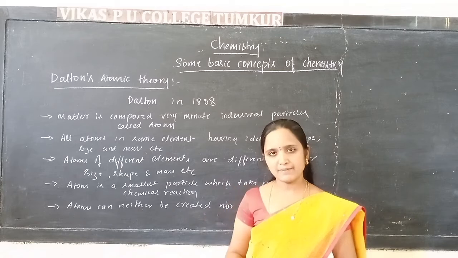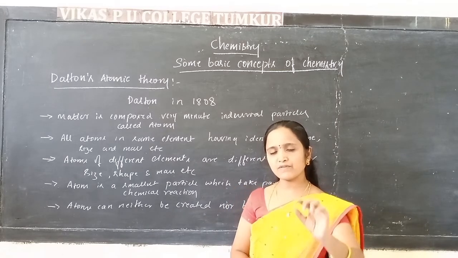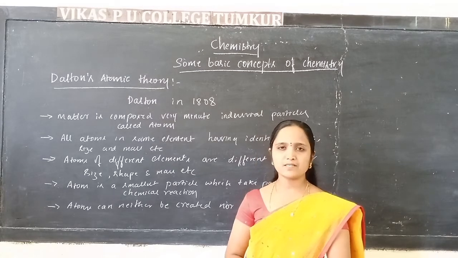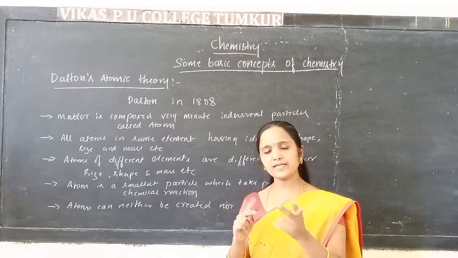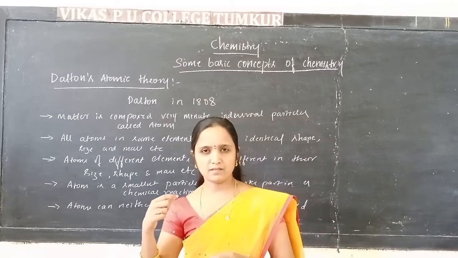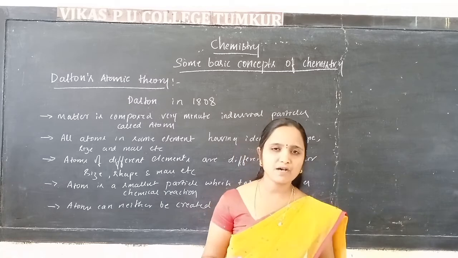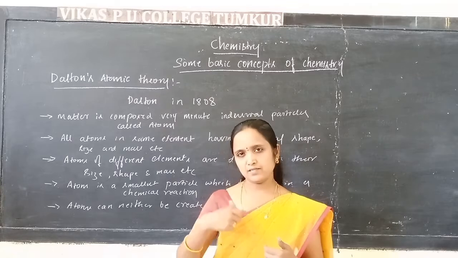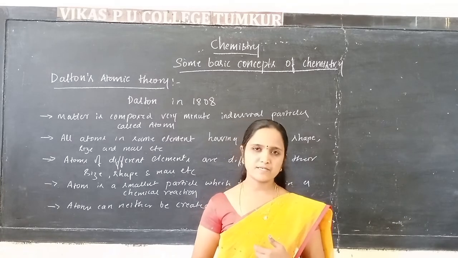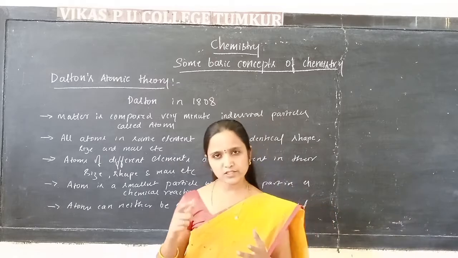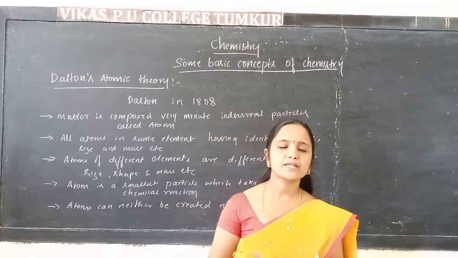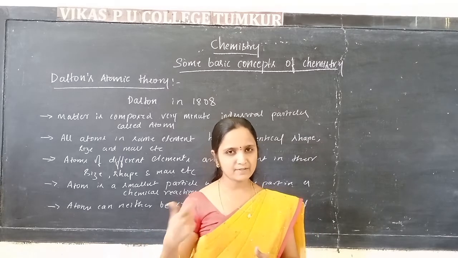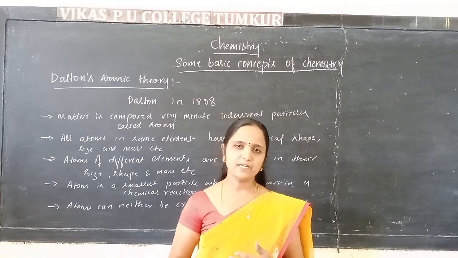Atoms of the same element, for example atoms of copper, have the same shape, size and mass. Atoms of different elements, if you take atoms of aluminium and atoms of copper, have different size, shape and mass. Then the atom is the smallest particle which takes part in a chemical reaction. Then atoms can neither be created nor be destroyed.